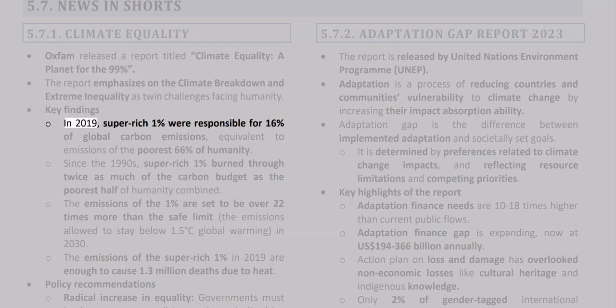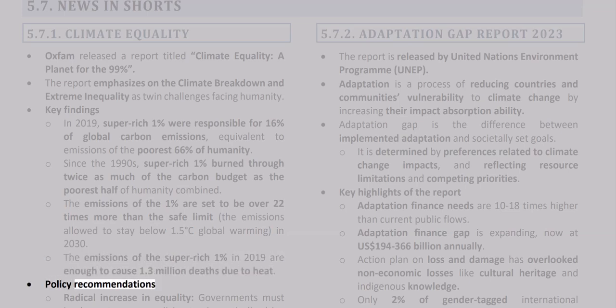Key findings: in 2019, the superrich 1% were responsible for 16% of global carbon emissions, equivalent to the emissions of the poorest 66% of humanity. Since the 1990s, the superrich 1% burned through twice as much of the carbon budget as the poorest half of humanity combined. The emissions of the 1% are said to be over 22 times more than the safe limit, the emissions allowed to stay below 1.5 degrees Celsius global warming in 2030. The emissions of the superrich 1% in 2019 are enough to cause 1.3 million deaths due to heat.